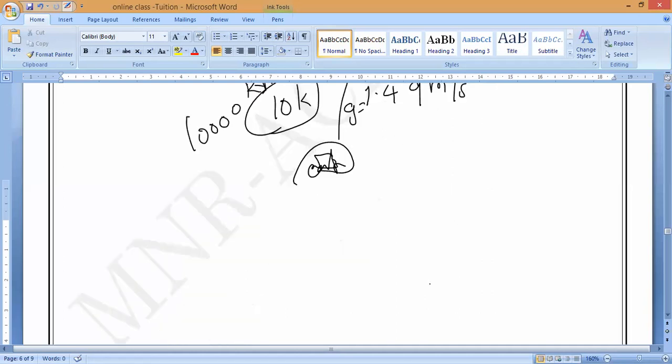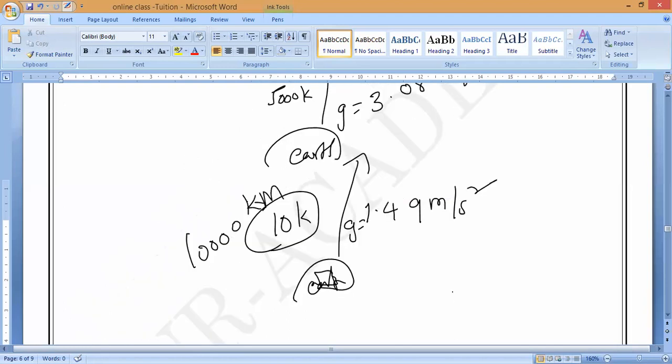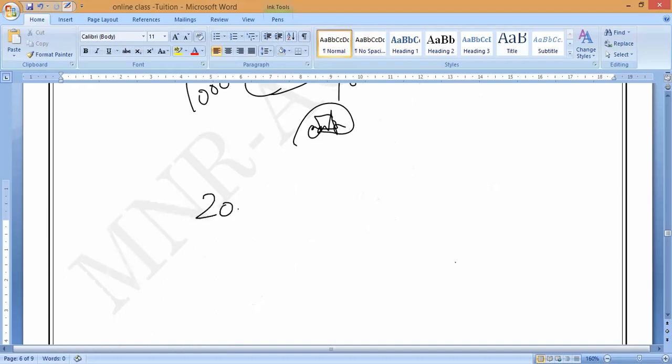Sir, I have a doubt, sir. By increasing the radius, we can make the G value 0, sir. We can make it in a certain situation. Now you can see, at 20,000 kilometers, you are still having some gravitational force acting on you. That is 0.57 meter per second square.